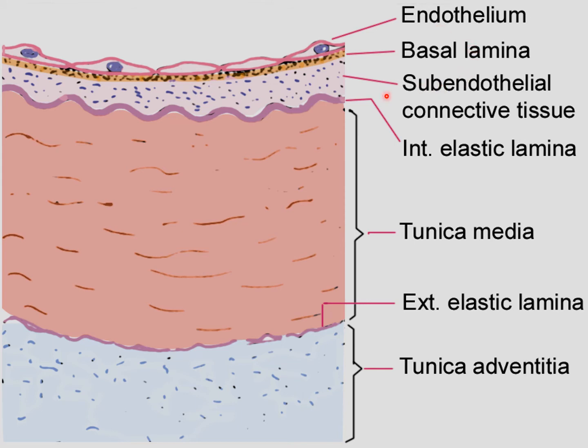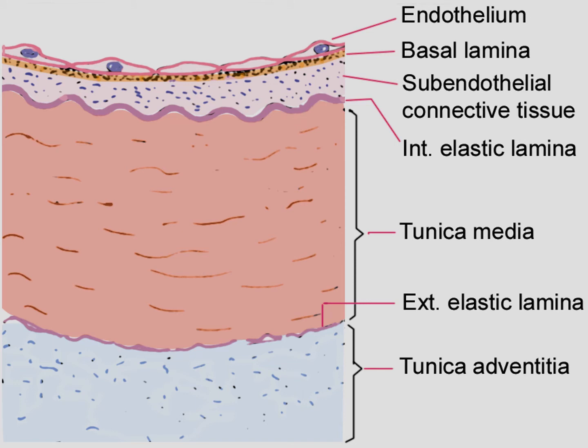Now what is the subendothelial connective tissue? Subendothelial connective tissue is thin but variable. It is also termed the lamina propria. In the smallest vessels, it is replaced by pericytes. It contains fibrocollagenous tissue, a few fibroblasts, and occasionally smooth muscle cells. So this is the subendothelial connective tissue.